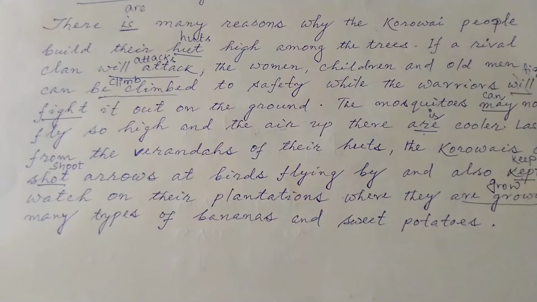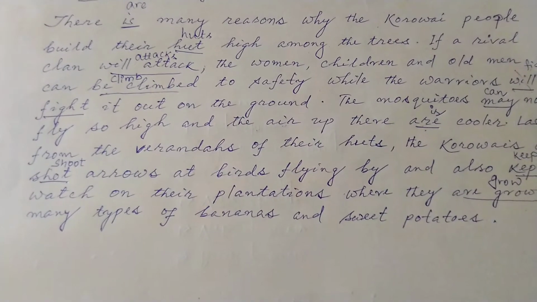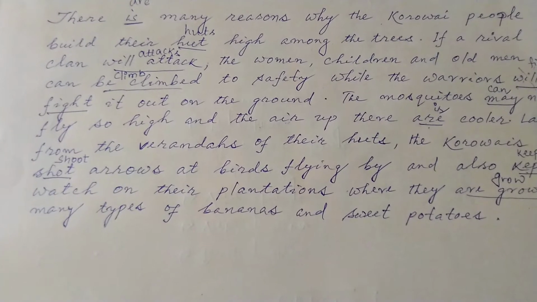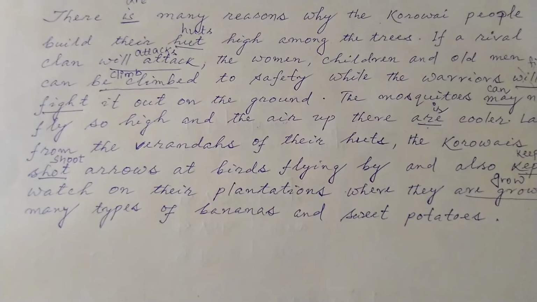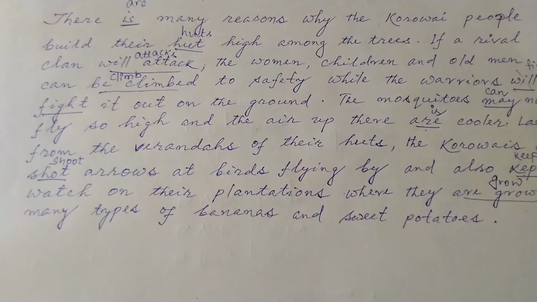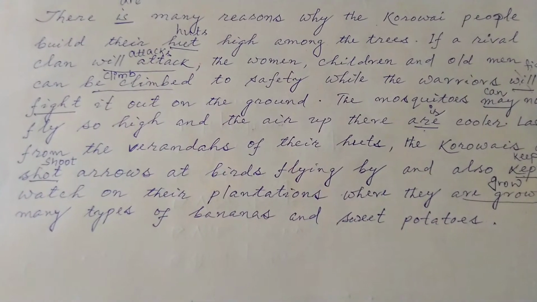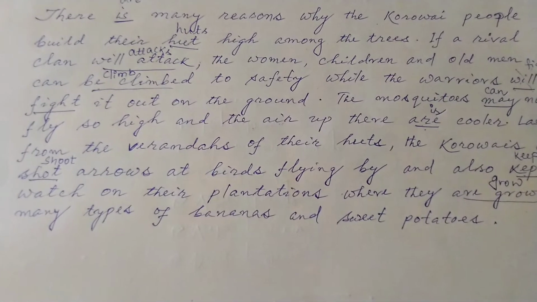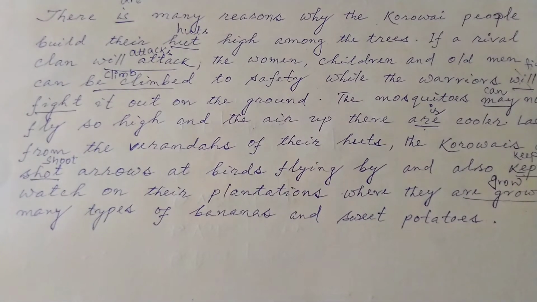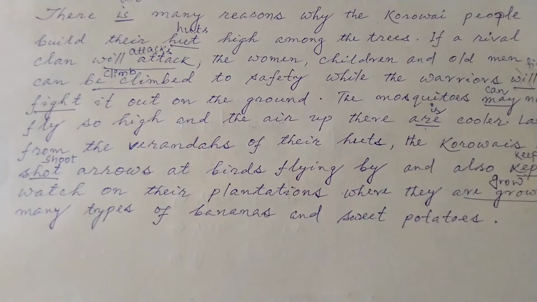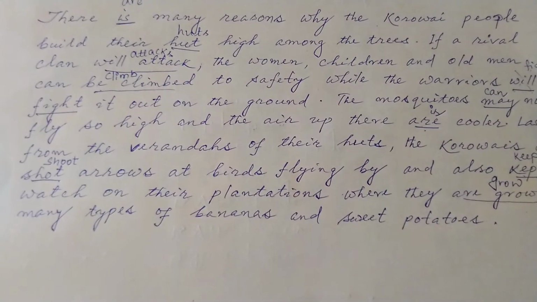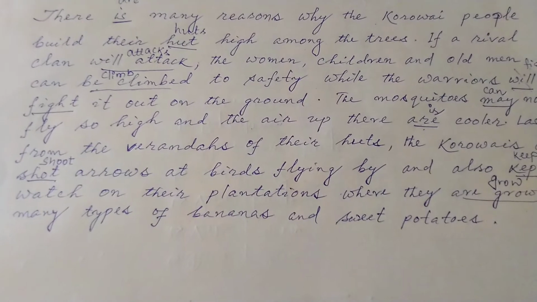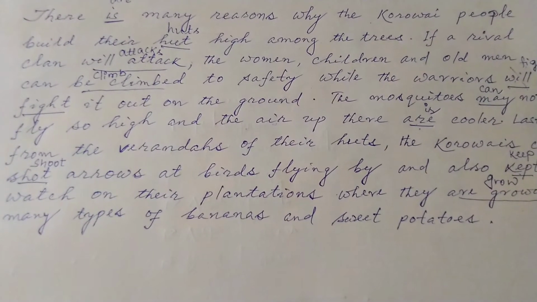First of all, let me read out the passage slowly at least once to identify the tense form of the passage. There is many reasons why the Karwai people build their hut high among the trees. If a rival clan will attack, the women, children and old men can be climbed to safety while the warriors will fight it out on the ground.